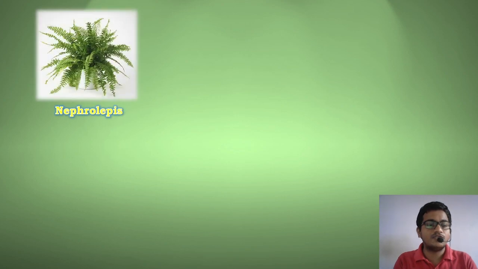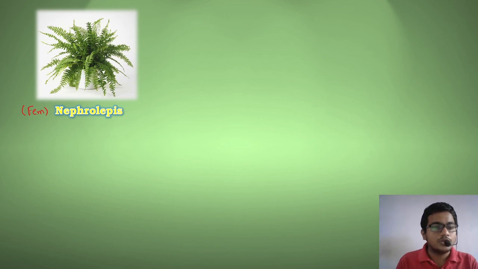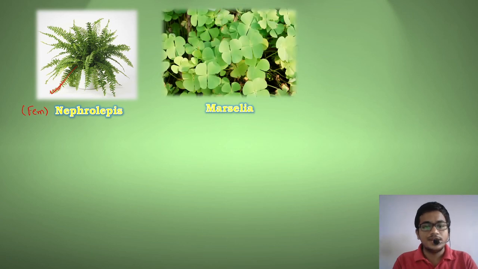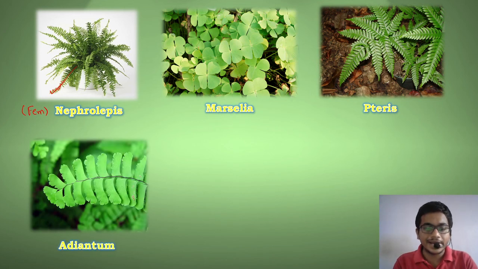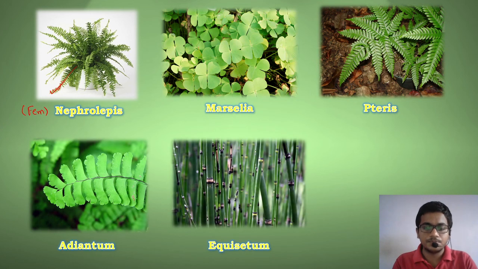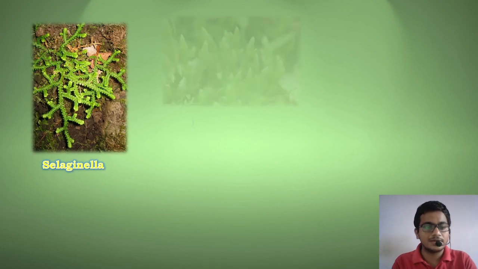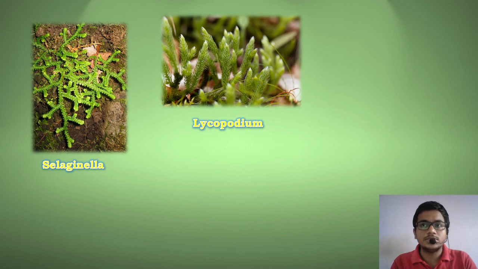Now, an example of Pteridophyta is Nephrolepis. Nephrolepis in general terms is called fern. You all can see how the leaves are. There is one straight midvein and small leaves, more than 20 to 30 on each side, are located on one single leaf. Okay. So this is called fern or Nephrolepis. Next is Marsilea. This is Pteris, Adiantum, Equisetum, Selaginella, and Lycopodium. These all are examples of Pteridophytas.